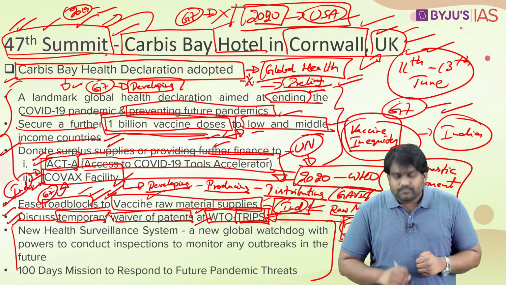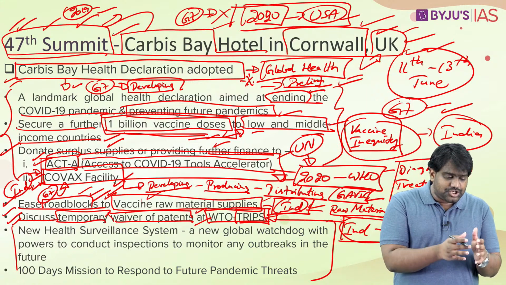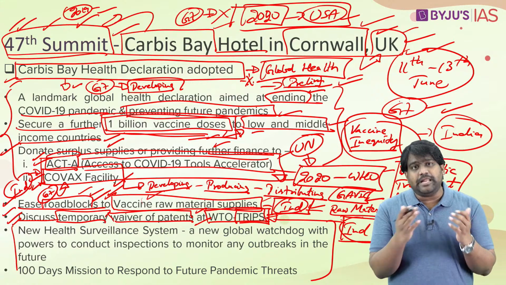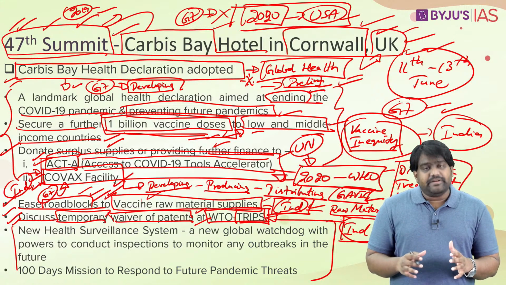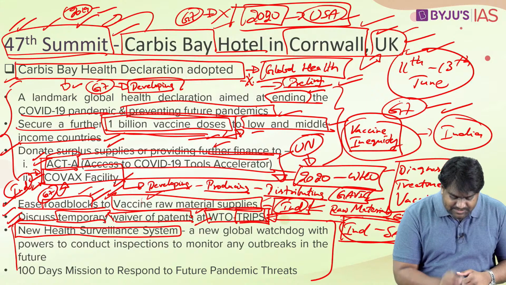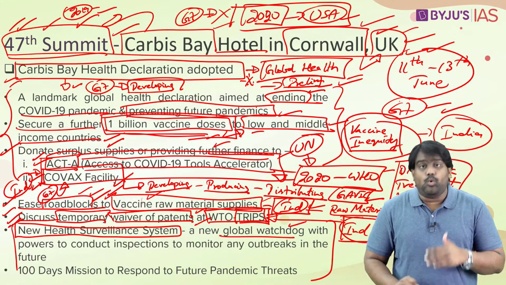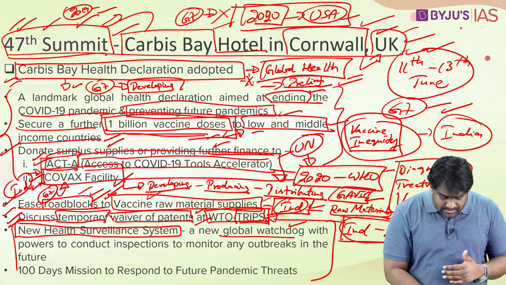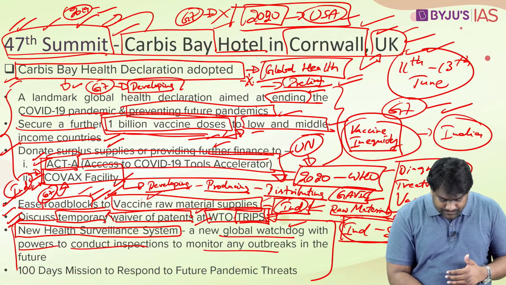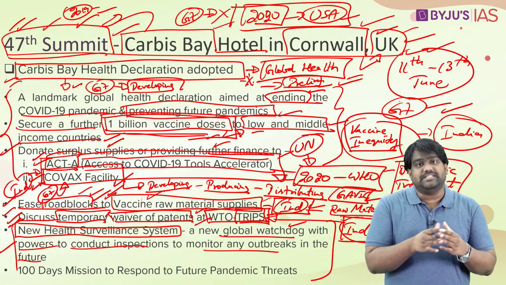Next, finally, to prevent such pandemics in the future, to prevent such infectious diseases from spreading around the world, the G7 has taken a major step to set up a new health surveillance system. Under this, the G7 is looking to set up a global watchdog which could monitor the emergence of such diseases and quickly respond to these incidents and contain the spread of the disease.